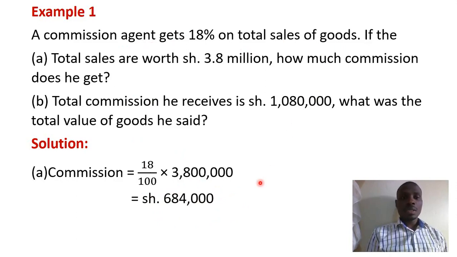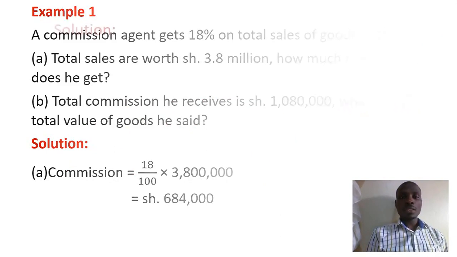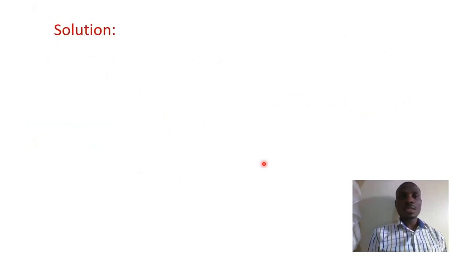Let's look at the next part. They are saying that if the total commission he receives is 1,080,000 shillings, what was the total value of the goods he sold? So it means that we are going to first of all look at it in this way, that they have given us the commission and they want us to get the goods, the total worth of the goods sold.